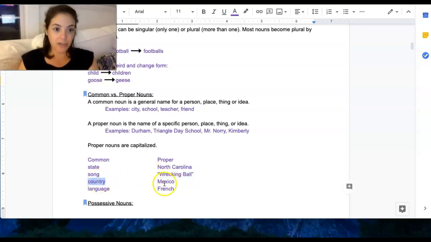Country, could be any country, but once I give you the specific name of a country, like Mexico, it needs to be capitalized. All right, language, could be any language, but once I give you a specific one, like French, it needs to be capitalized. Okay, so we're going to do some practice with that tomorrow, but I want you really thinking about that in your own writing, making sure that you are capitalizing those specific names, those proper nouns.